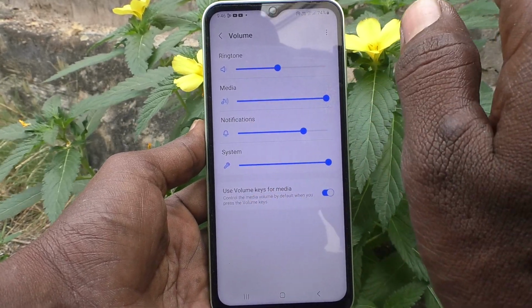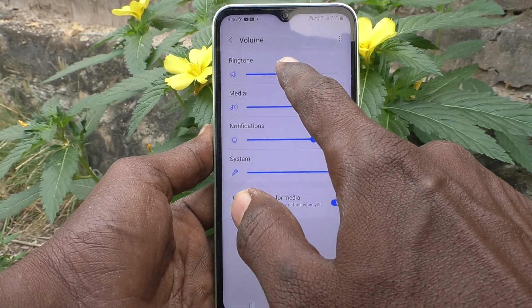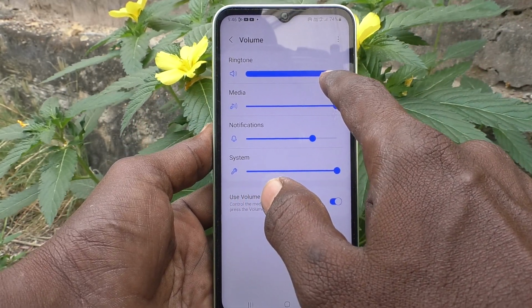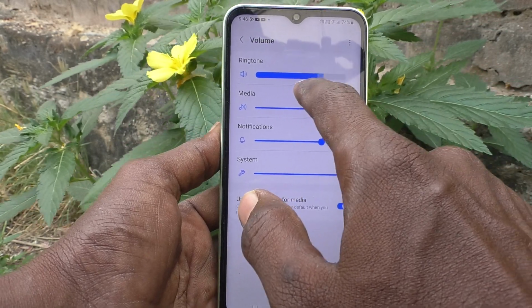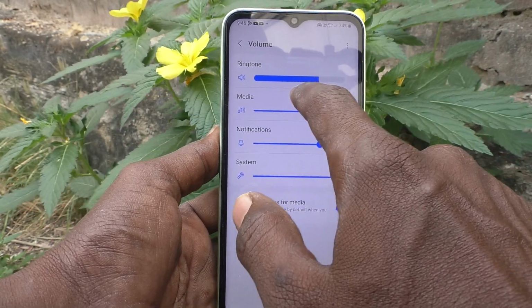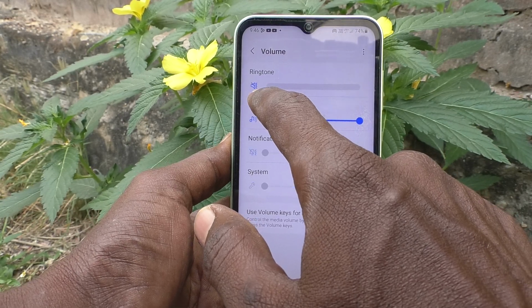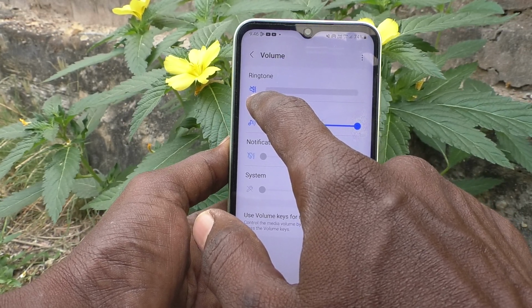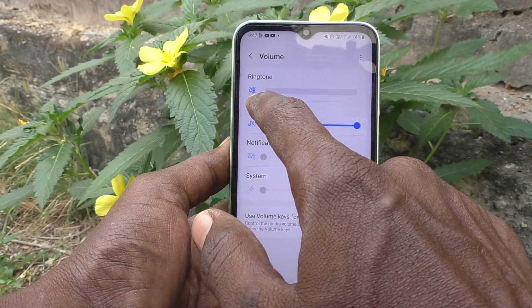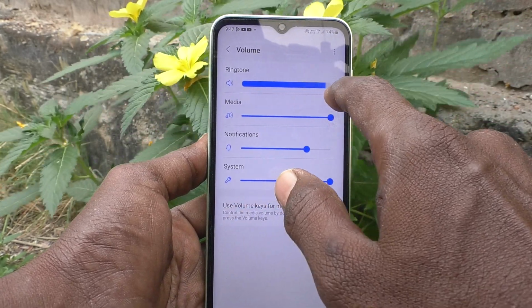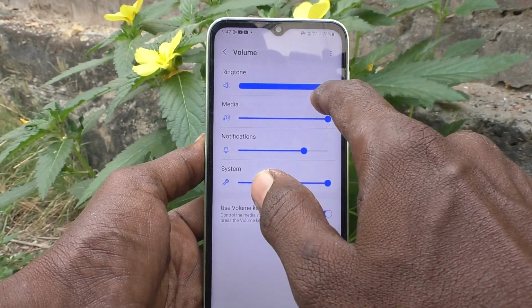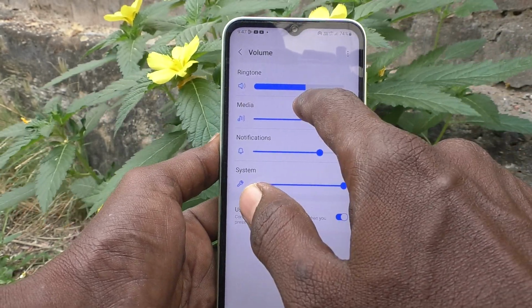So to adjust the ringtone volume, just move this cursor to the right side. So this will be the increasing volume. Okay, that is increasing ringtone volume. If you decrease to the left side, it will decrease. It will decrease gradually, and this is no sound. Okay. So in this way you can easily adjust the ringtone volume.